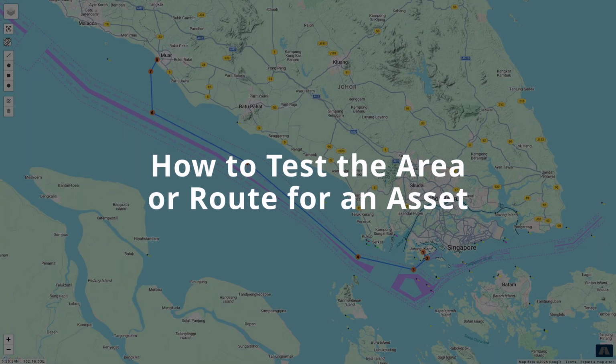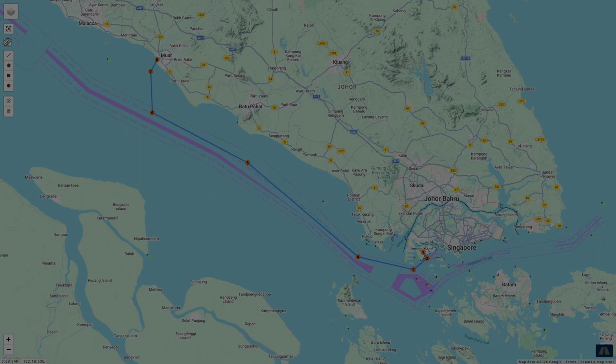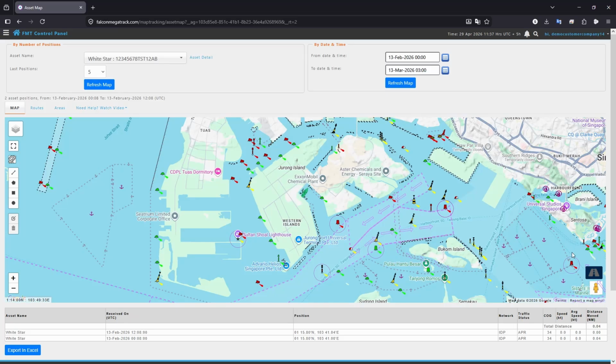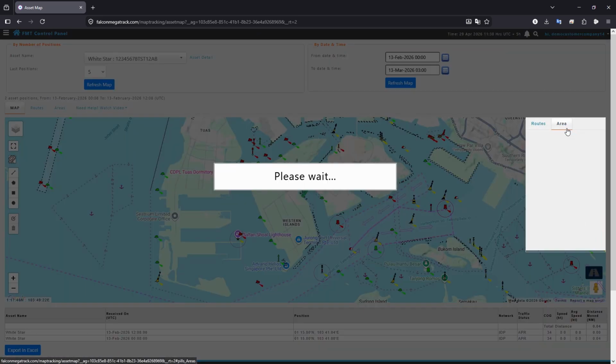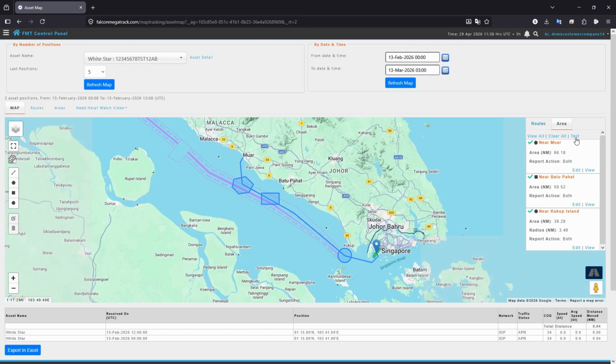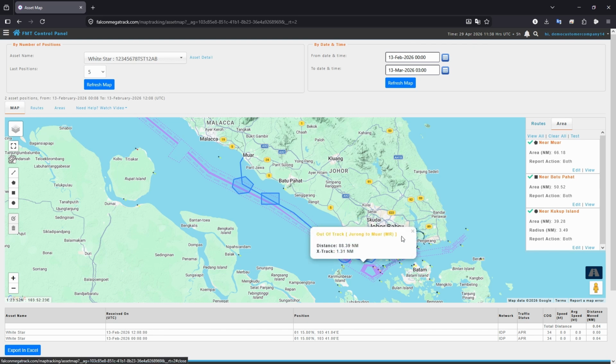How to test the area or route for an asset. Select the area and click on Test. Drag the marker along the route line to test whether the vessel is on track or off track. Drag the marker inside or outside the shape to test the area.